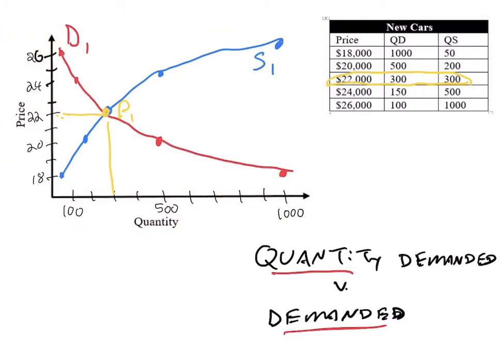What we've seen recently, though, is that this has changed because of people not feeling super secure about what the future is, not knowing if they'll have a job or what the economy is going to look like. So something has shifted, and what shifted here is demand in recent times. This whole line has gone over to the left. It's shifted this way. Put a D2 up here somewhere, so we have a new demand curve.